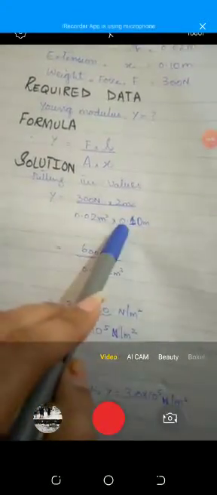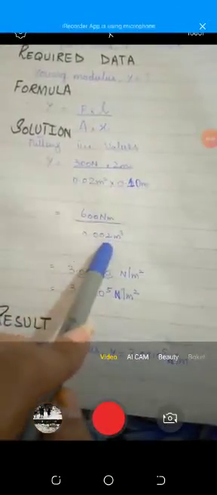So the formula is Y equals F times L divided by A times x. This is the stress and this is the strain. If you don't do it like this, first find the stress and then the strain, then put the values. So it's simple to put F into L over A into x. Clear? When you do this, simply putting the values, start the solution: 300 multiplied by 2 over 0.02 multiplied by 0.10, and the answer comes as 600 divided by 0.002.